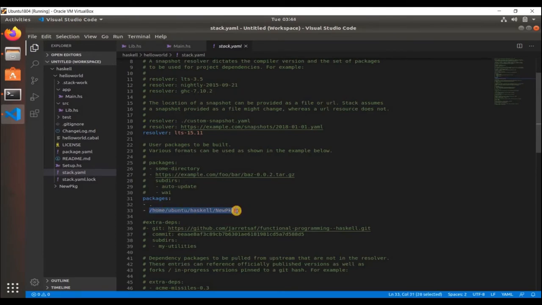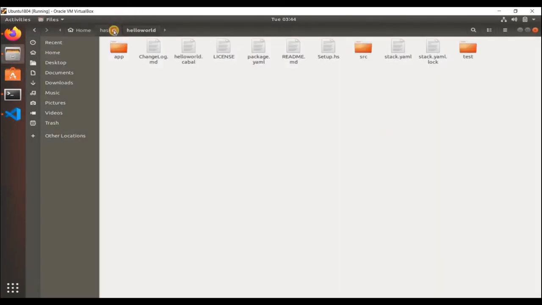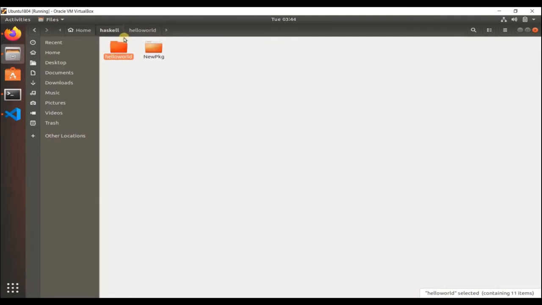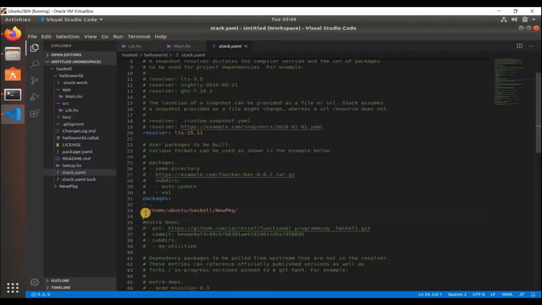Now the second package that I have mentioned here is /home/ubuntu/haskell/new package. This new package is the one that we have just created. We have just made it into a library that had just one function that printed "do nothing", right? So this hello world is going to be your main application, and your new package is a stack project that you can treat as a third-party library that you are going to use in your hello world project. So you need to add it in your packages.